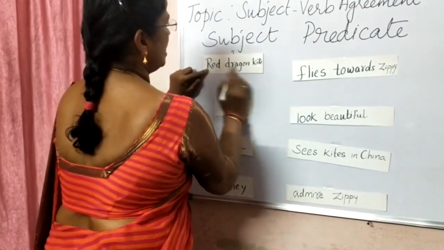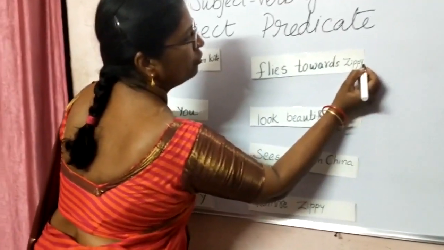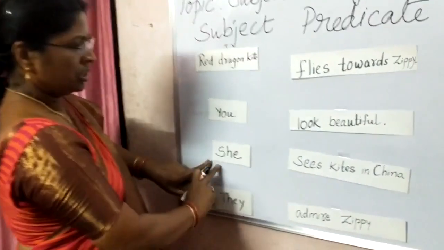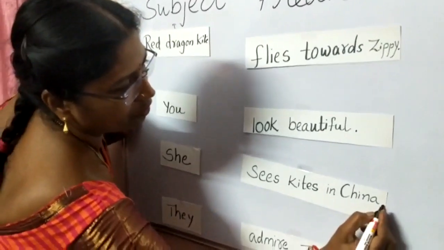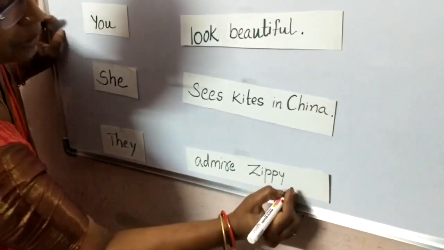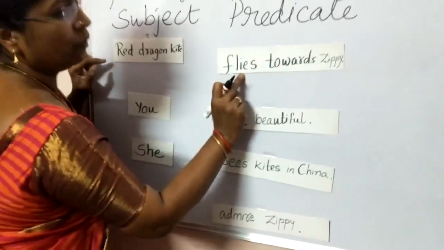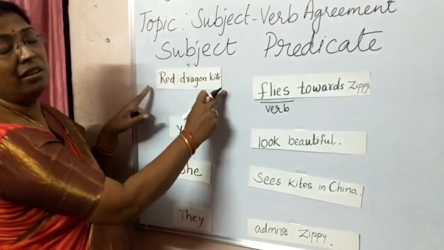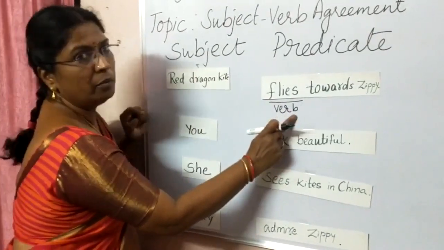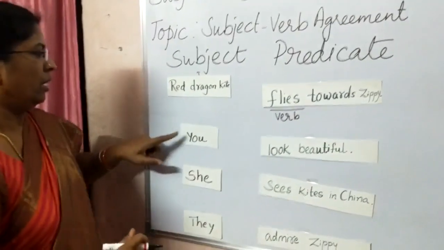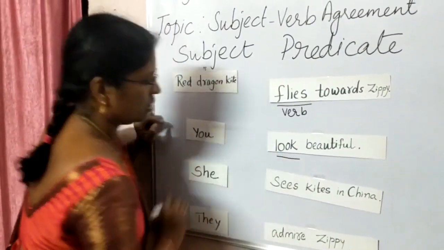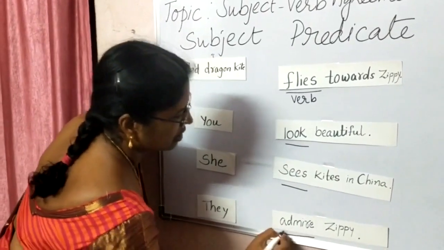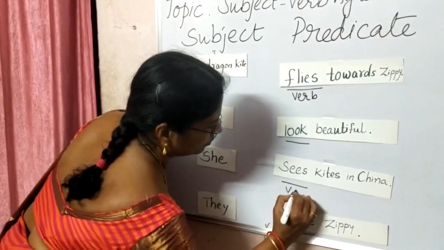So this is starting with a capital letter and we have to end with a full stop. You look beautiful starts with a capital letter and ends with a full stop. She sees kites in China. Full stop. They admire Zippy. So here in the first one, this is the verb. What is this, children? This is verb. So here when the subject is only one, the verb takes S or ES. Next, here the verb is look. Here it is sees. Here admire is the verb. Clear?